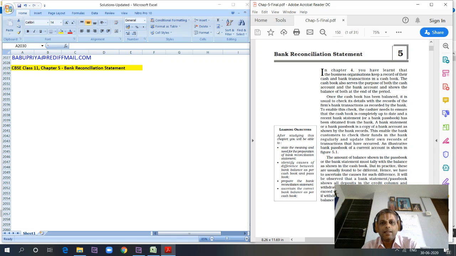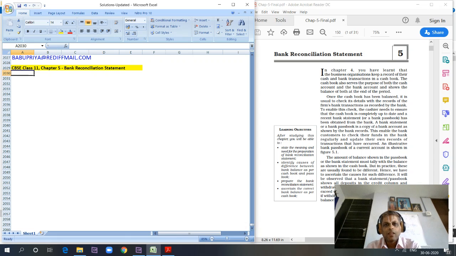In today's class, we will look into Class 11, Chapter 5, Bank Reconciliation Statement from the CBSE stream. One thing I want the students to understand is there is no major difference between the state board book and the central board syllabus.